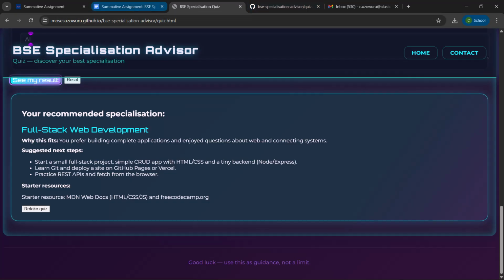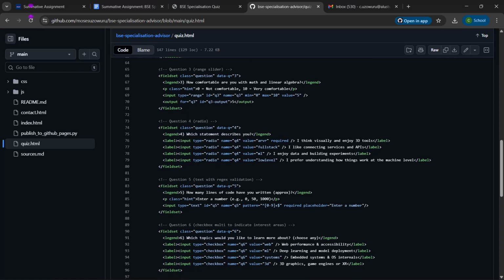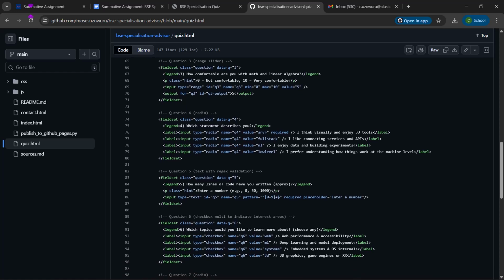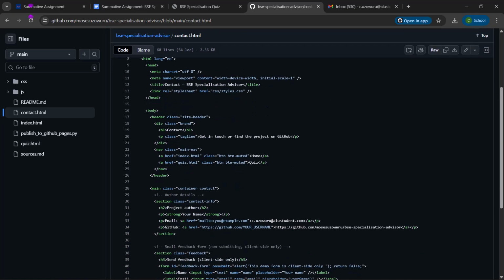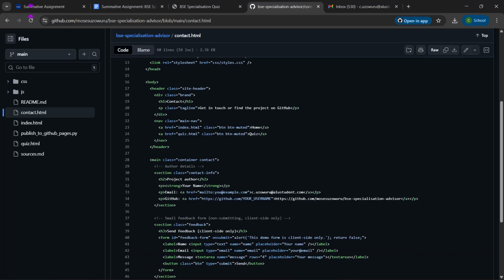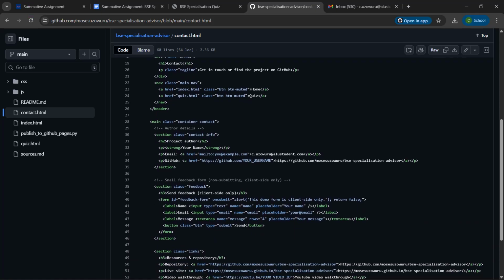Now we'll move over to the contact.html. Here contains all of the HTML code that facilitates the contact.html file.